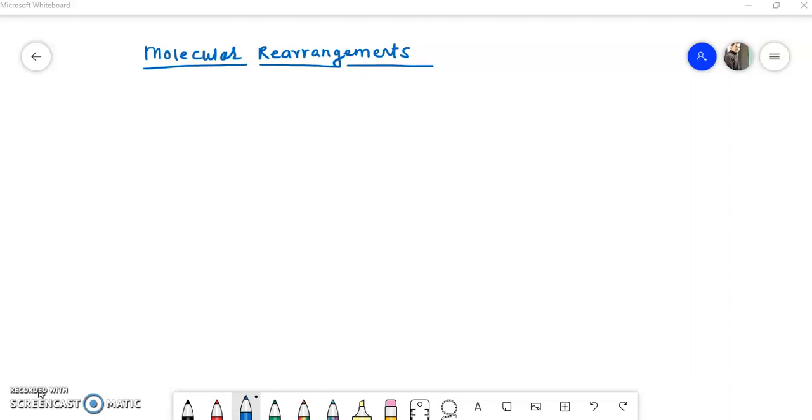In this video we are going to start our new topic, that is molecular rearrangements. Now what are molecular rearrangements, that we have to see first. Molecular rearrangements are the reactions which involve changes in the relative positions of atoms. Changes in the positions of atoms.